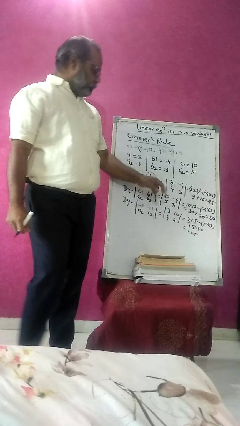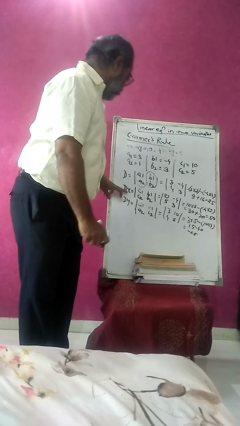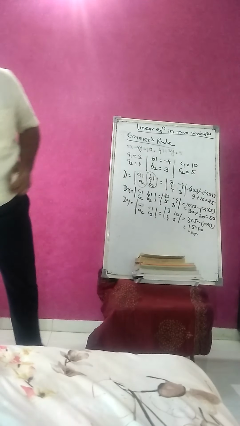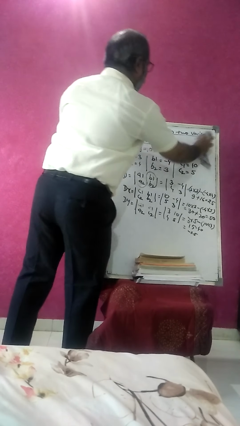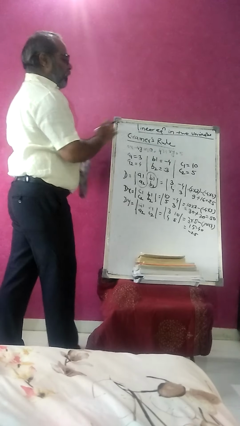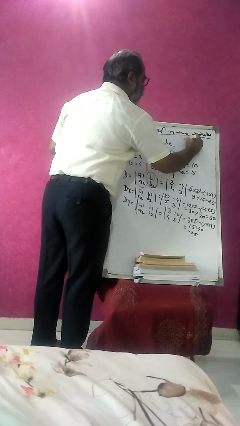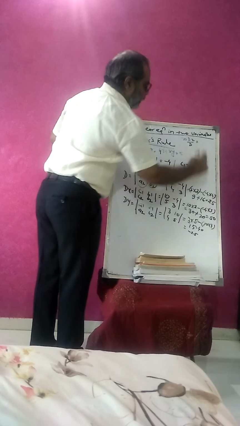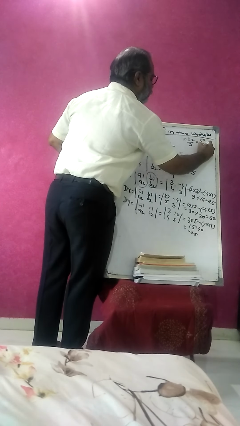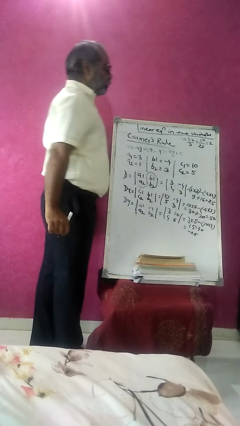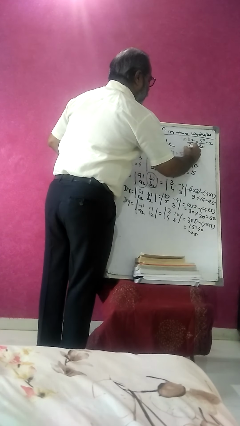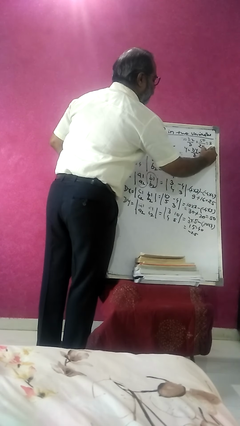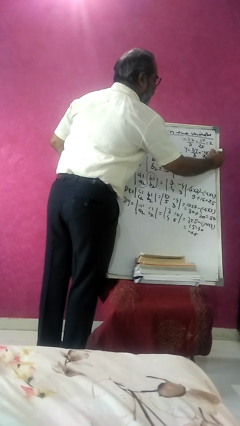So we get the values d as 25, dx as 50 and dy as minus 25. Now we are finding the values of x, y. You know x is equal to dx by d. So dx is 50 upon d, that is 25. So 50 by 25, we get 2. And y is dy upon d. Here is minus 25 upon 25, we get minus 1.